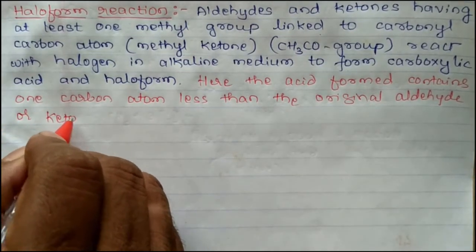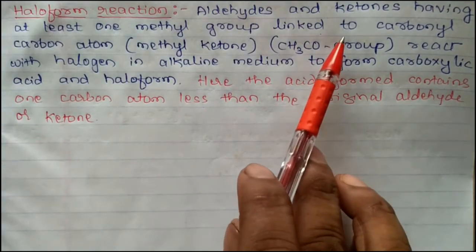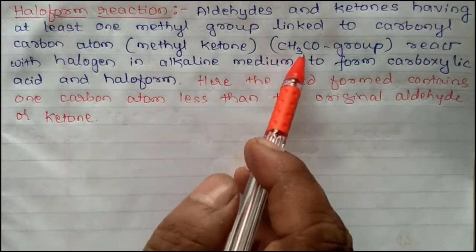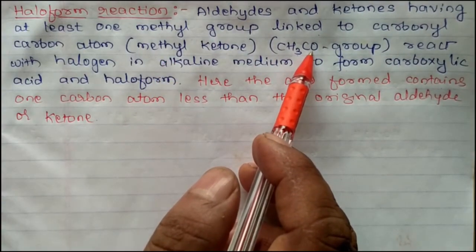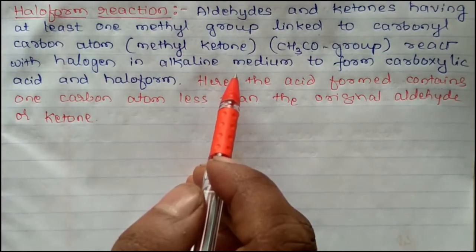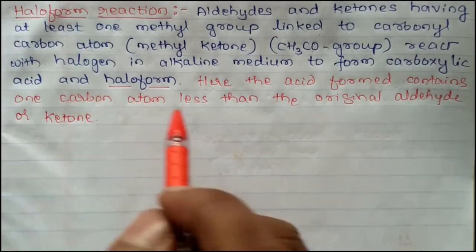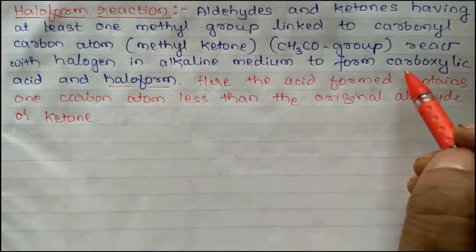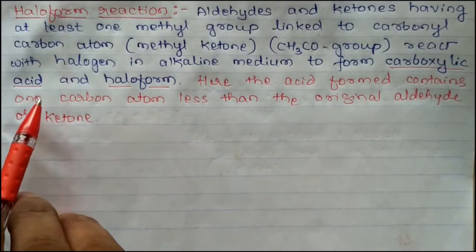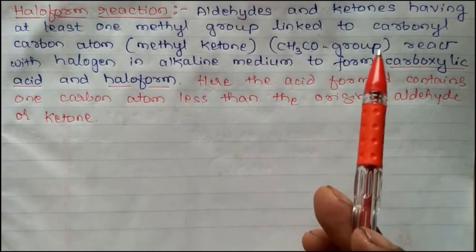This reaction is known as the haloform reaction. Aldehydes and ketones having at least one methyl group linked to the carbonyl carbon atom react with halogen in alkaline medium to form carboxylic acid and haloform. The acid formed during this reaction contains one carbon atom less than the original aldehyde or ketone.